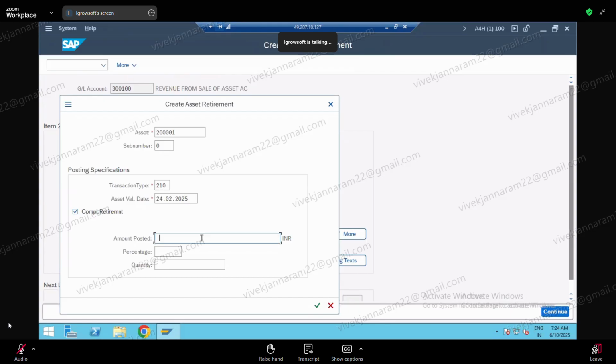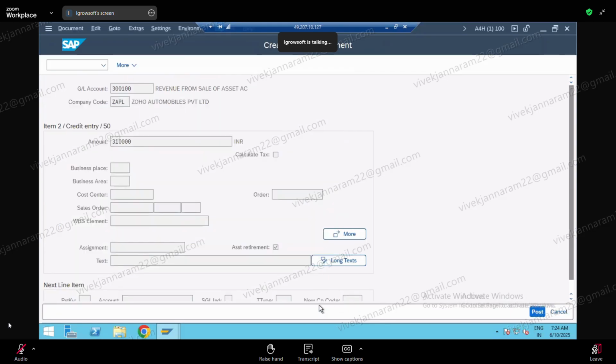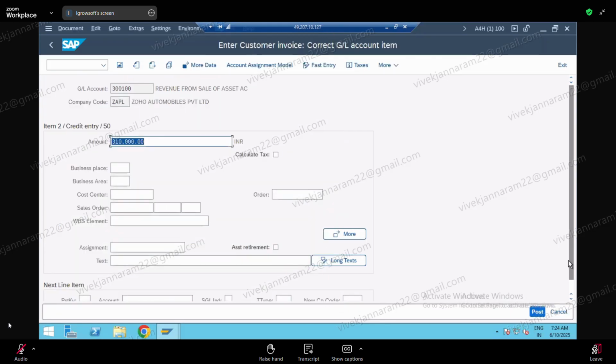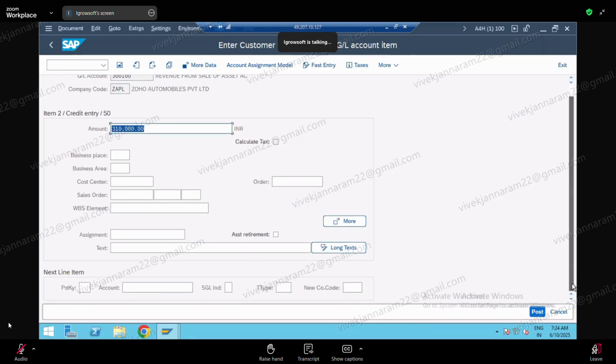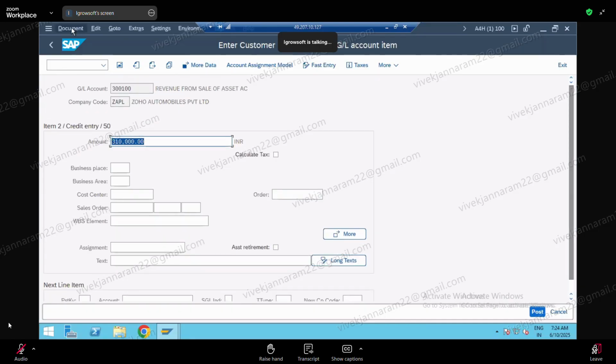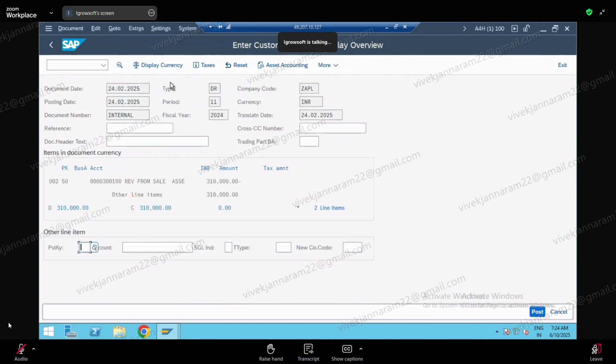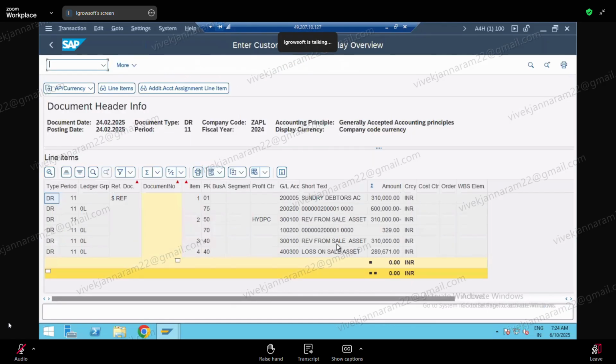Amount posted is what? Okay, just 1 minute. Let me press. Okay, right. So this is it. So we have selected that asset, document, simulate. Enter. So here it will show the lines. Doc asset accounting lines it will show. Total 6 lines.